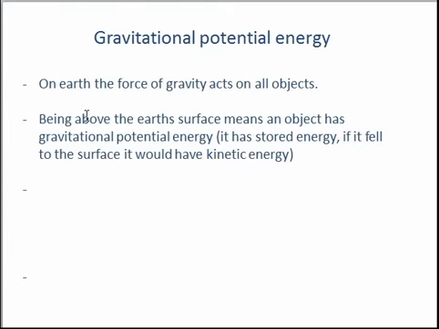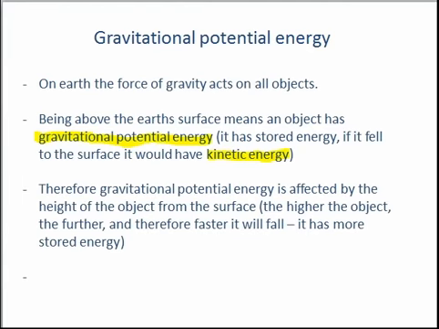But when you're above the Earth's surface, you're not being balanced by this reactionary force. Let's say you're standing on a ledge. If you were to step off the ledge, you would fall, which means that you have potential energy inside you, or any object which is on the ledge or above the Earth's surface. Because it has this potential to fall, it would be a transfer of energy from gravitational potential energy to kinetic energy, which is how I think about it being a potential energy. All objects above the Earth have a potential to fall, and if they do, they will fall with a lot of kinetic energy.